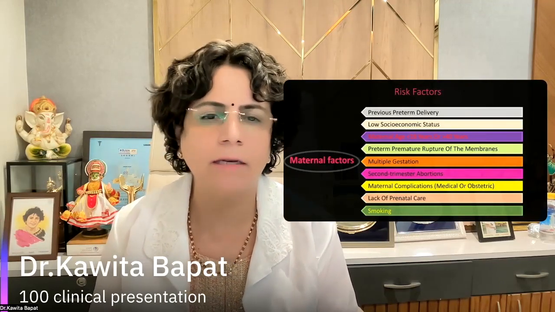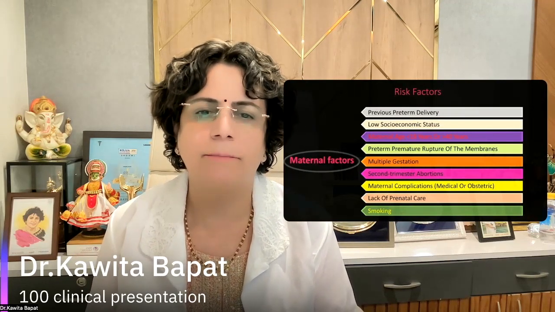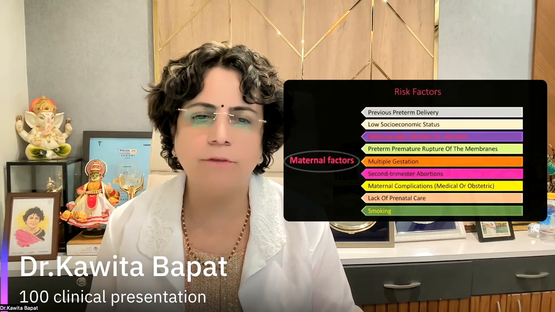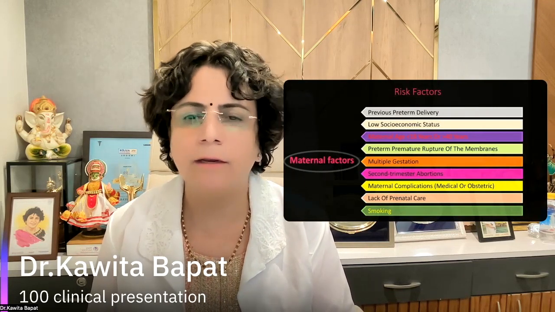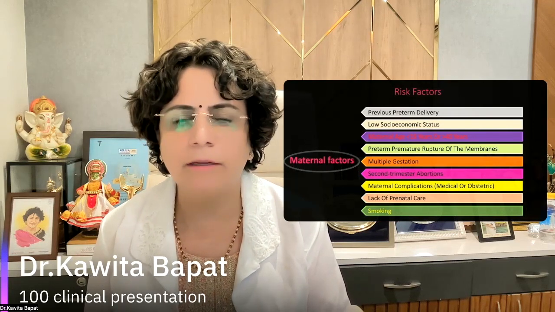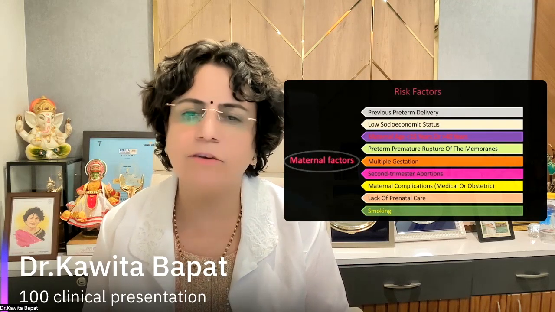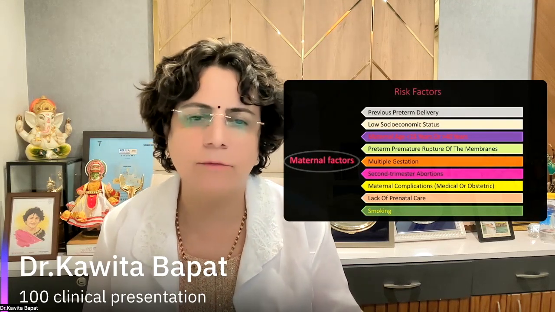If she is less than 18 or more than 35-40, it is also one of the maternal factors. Then if she is having preterm premature rupture of the membranes, that is another point. Multiple gestation with all the ART clinics and infertility treatments, chances of multiple gestation, and that is also one of the maternal factors for this.